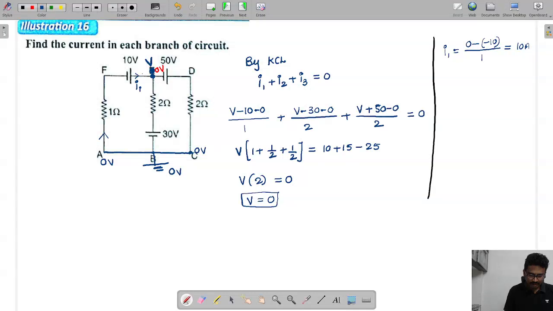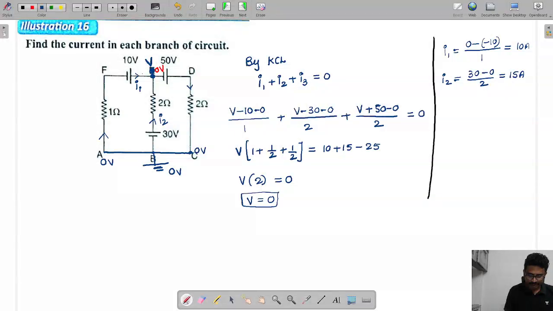Next, this current which I am calling I2 in this branch. This I2 should be given as, this current will go up, so this is 30 minus 0 by 2. How much is this value? So 15 amps.